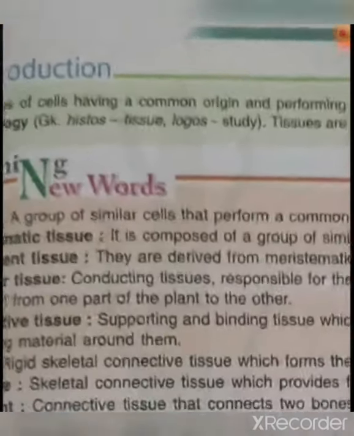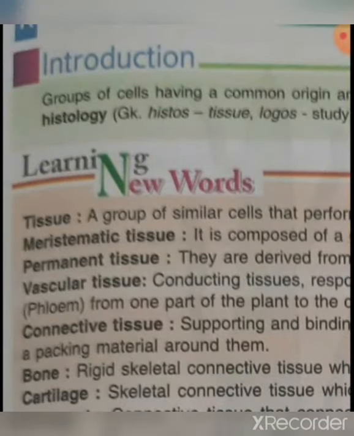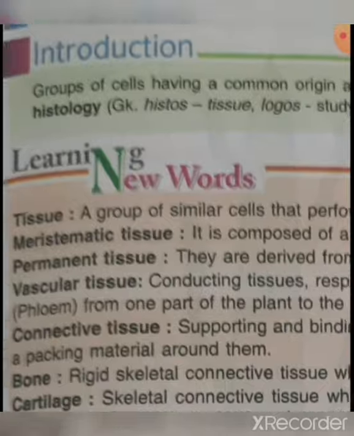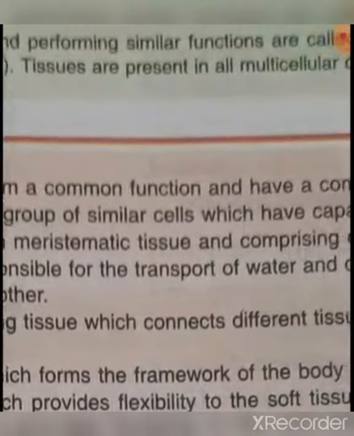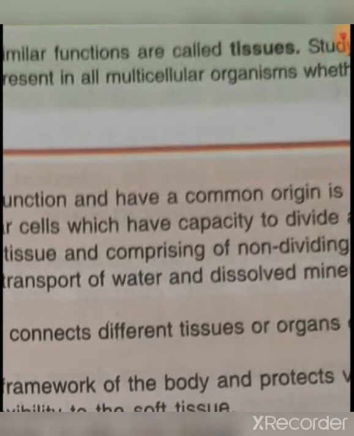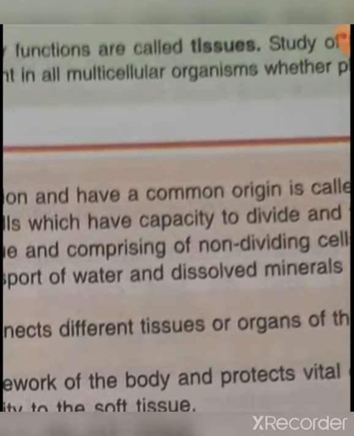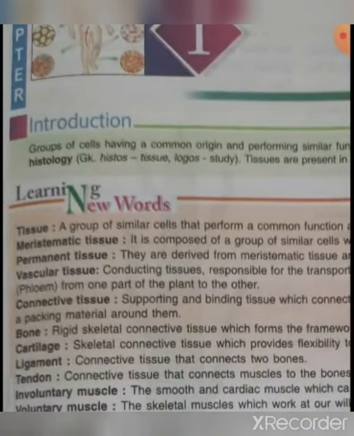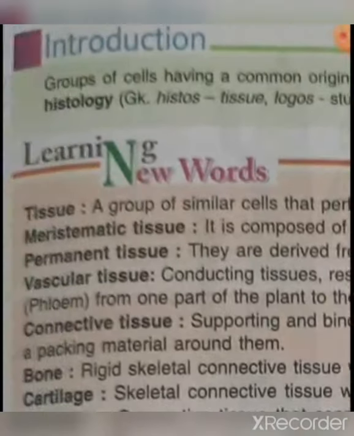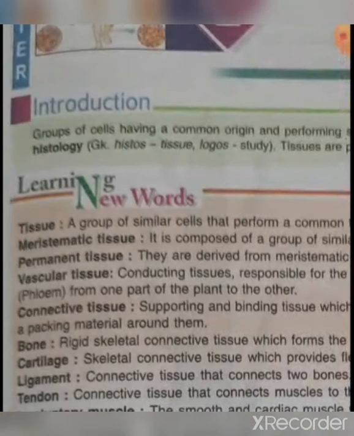Okay. Next is permanent tissue. So what are permanent tissues? As the name shows, permanent. So they are derived from the meristematic tissue and comprise non-dividing cells. Means they don't have capacity to divide. Next are vascular tissues. Vascular tissues are the conducting tissues and responsible for the transport of water and minerals to the plant parts. Okay.